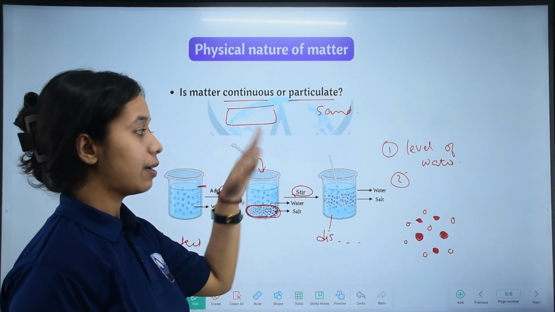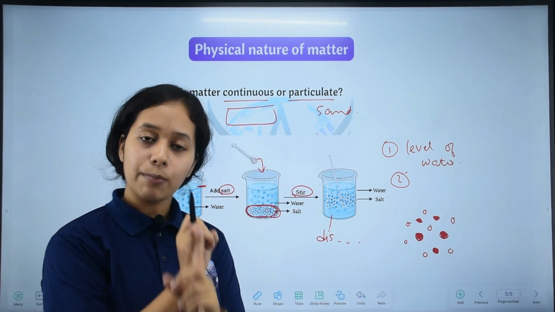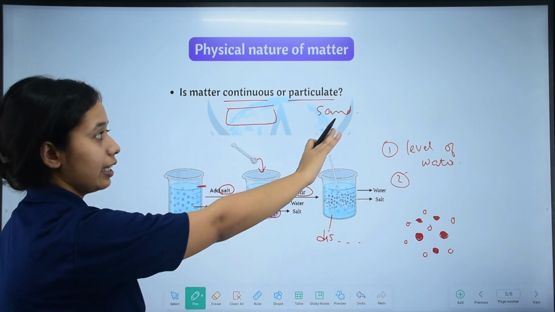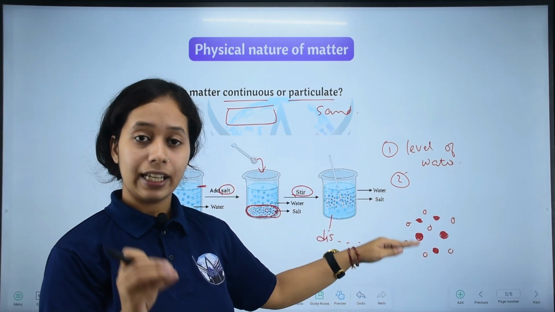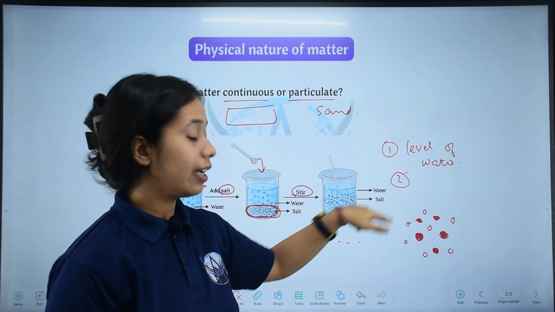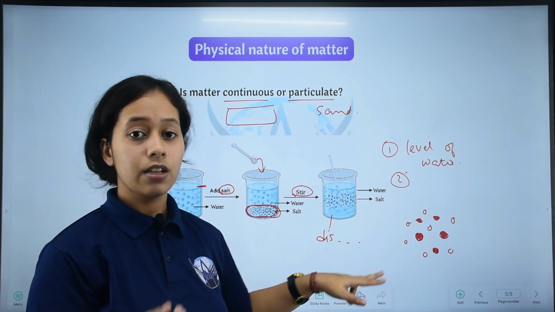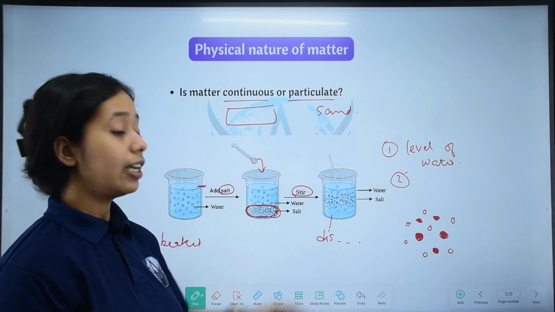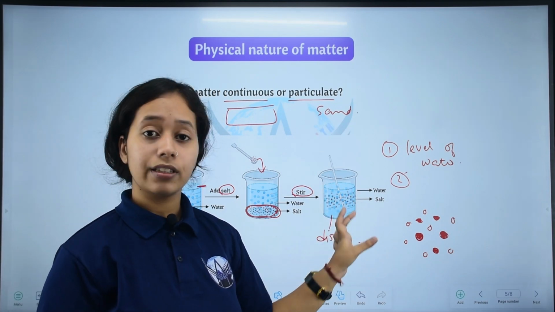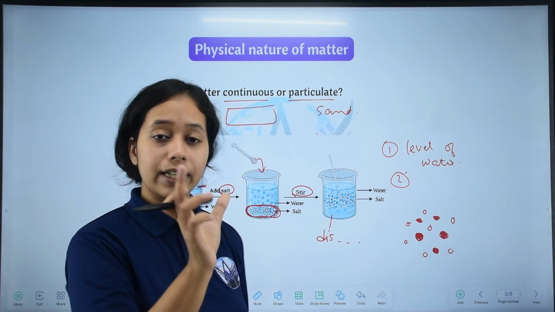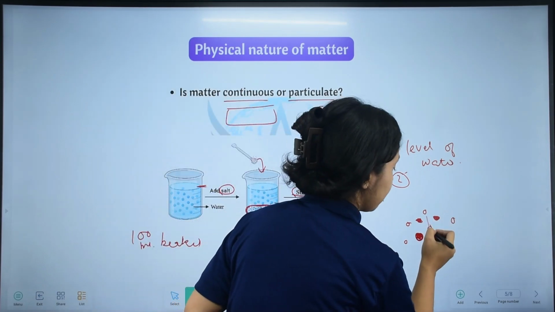So from this experiment we can conclude, number 1, matter is particulate in nature. It has particles, it is particulate in nature, that is how we arrived at this conclusion. And number 2, from the same experiment we can say that the particles of matter have space between them.